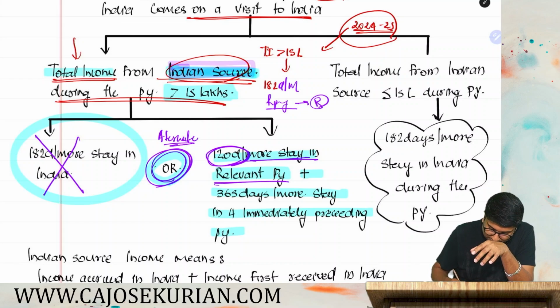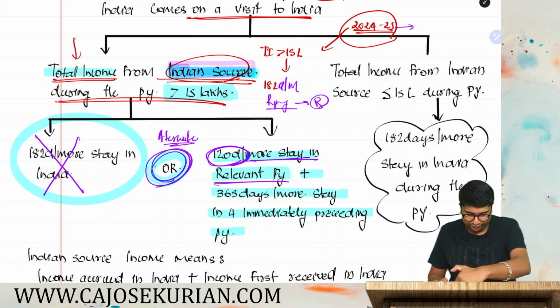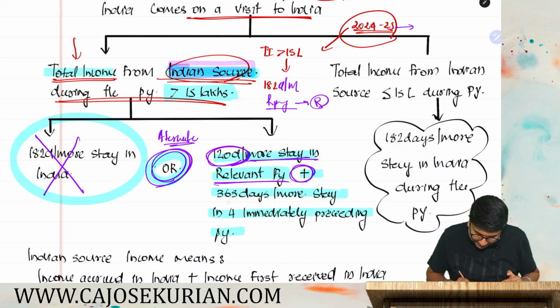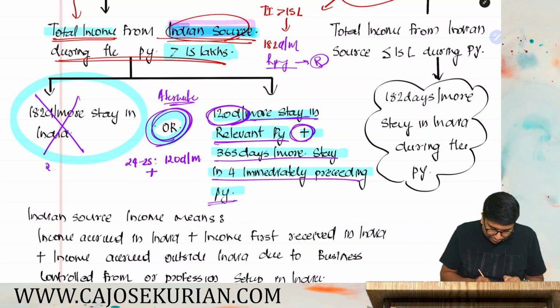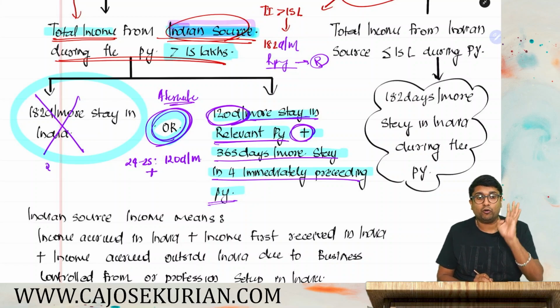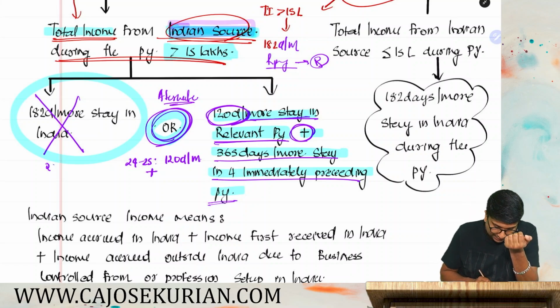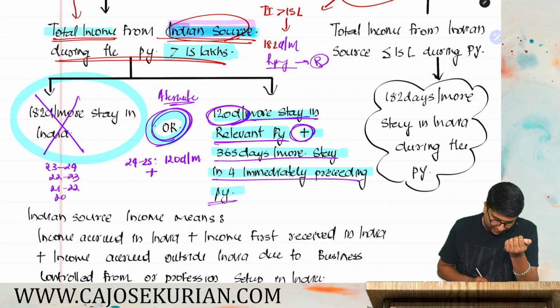Then you have to check whether you have stayed in India for 120 days or more in 24-25 plus 365 days or more in 4 immediately preceding previous years. That means in 24-25, you need to check whether you have stayed in India for 120 days or more. Along with that, he should stay in India for 365 days or more in 4 immediately preceding previous years. Immediately preceding previous year means 23-24, 22-23, 21-22 and 20-21.